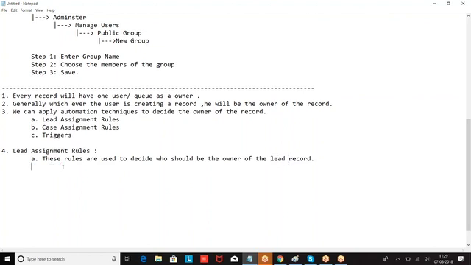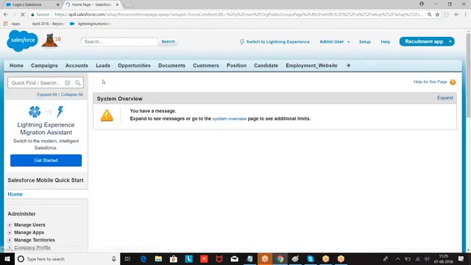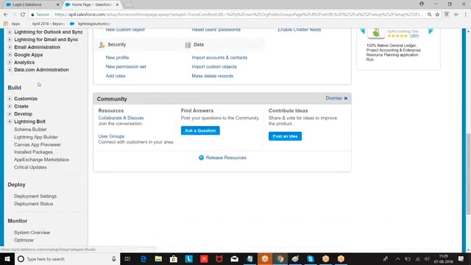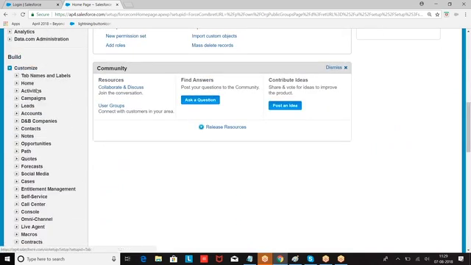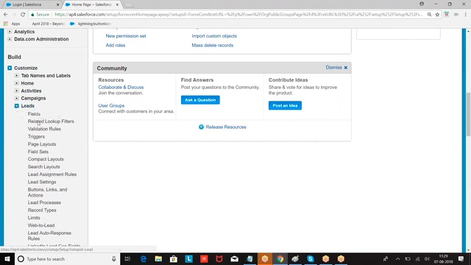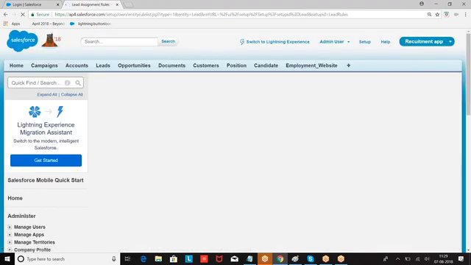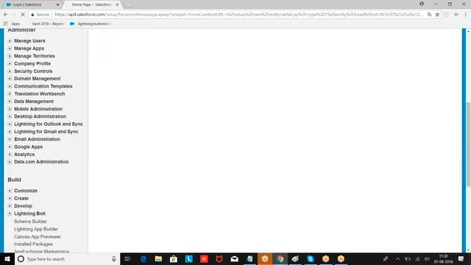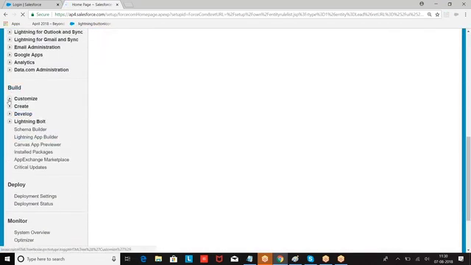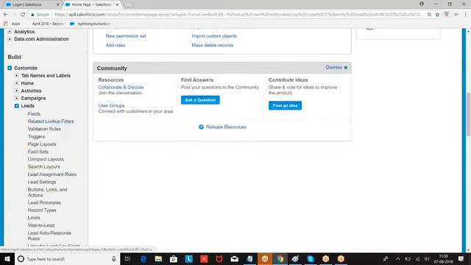Right. Now let me show you an example. Navigation: Setup, Build, Customize, Leads, Lead assignment rules.